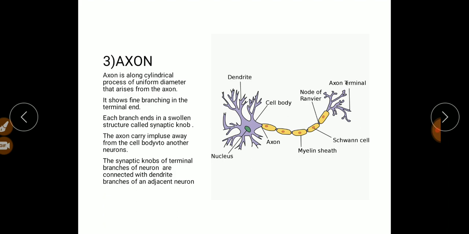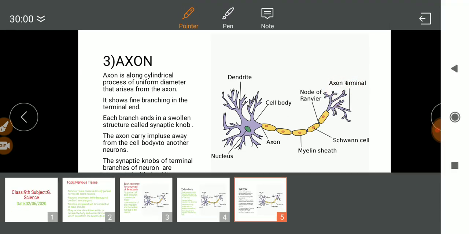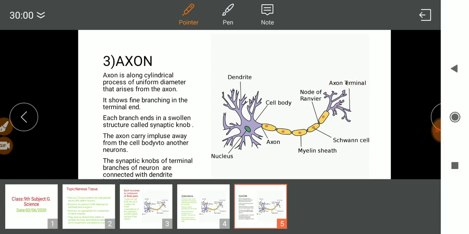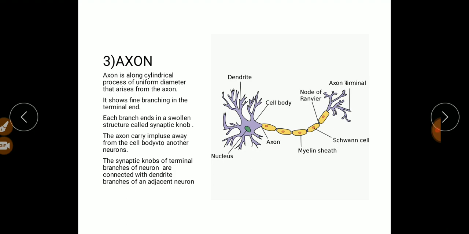So the nerve impulses carry from one neuron to another neuron. This is the way the impulse is carried from one body part to another body part.